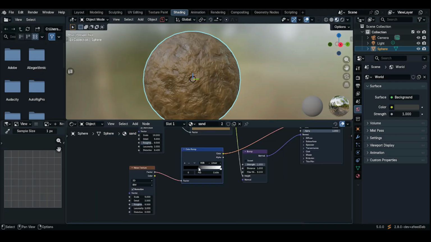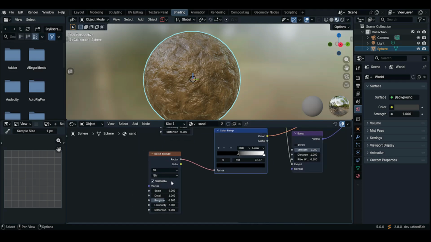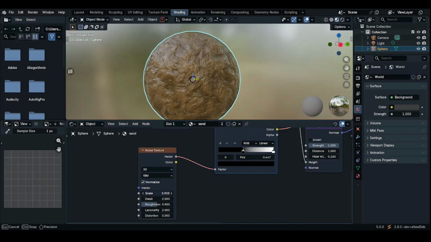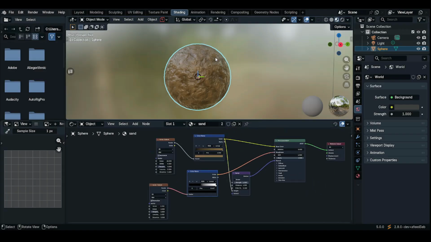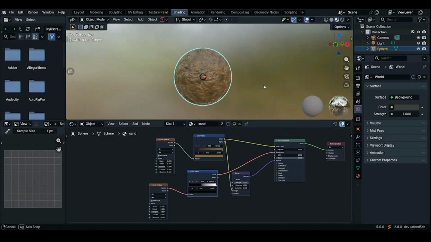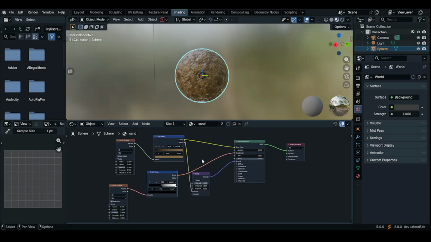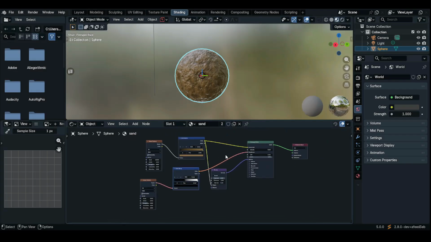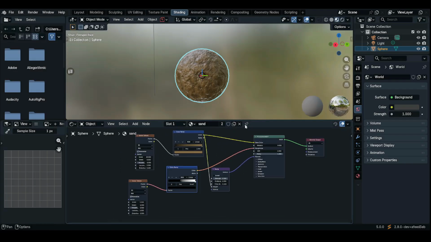You see, you can use this to increase the amount of wetness on the mud, or decrease it as well, just like we did to the road texture. That's it. My texture is created. Let's move to the next one.